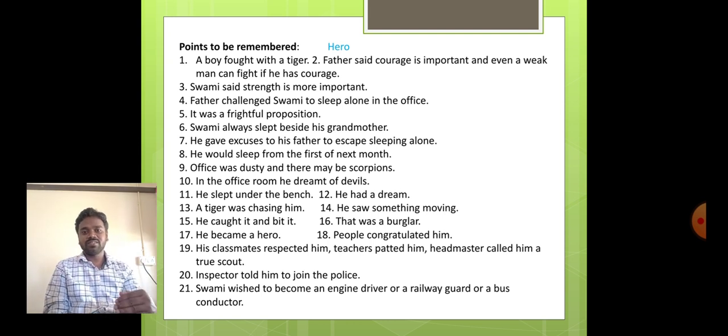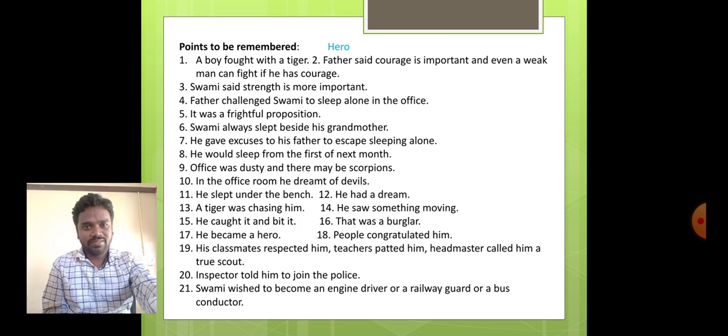We are going to see all the incidents one by one by reading the text. Now we are going to read a story to know how a child became a hero overnight. By catching a burglar, Swaminathan became a hero overnight. How did he become a hero? We'll see now.